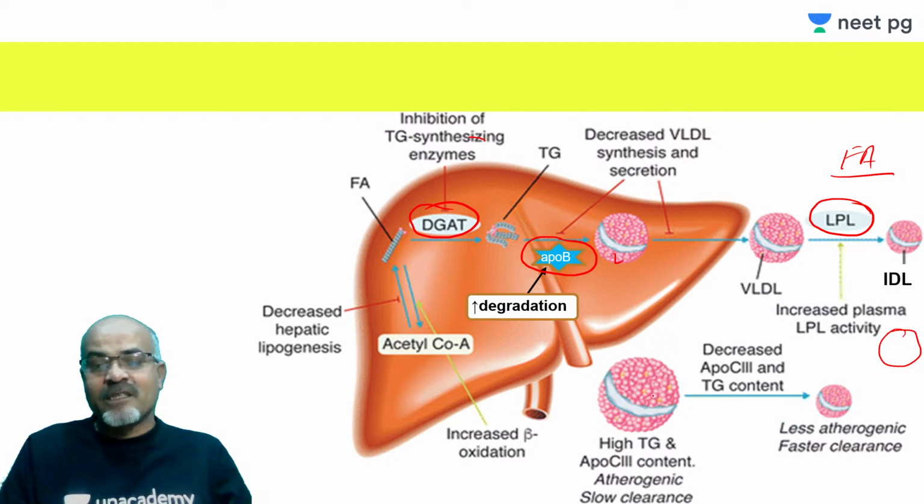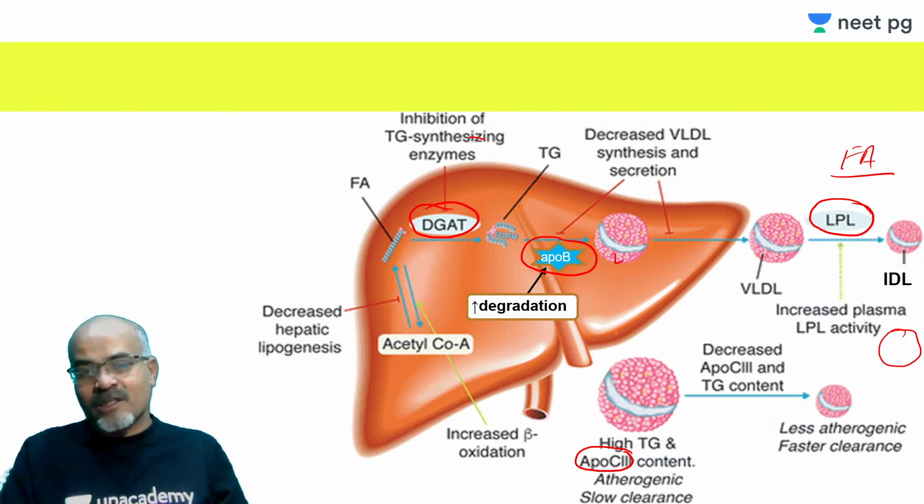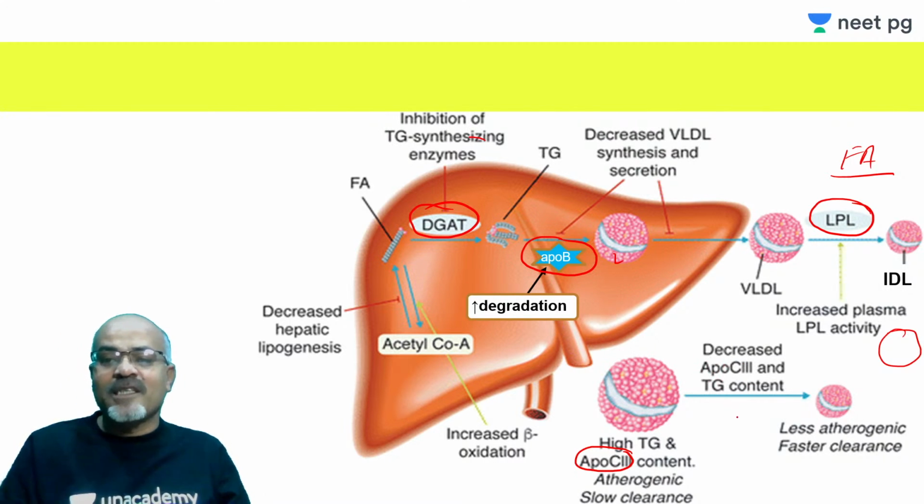And also with these drugs, these VLDLs which have high TG and ApoC3, I told you this ApoC3 is a protein which interferes with or delays the hydrolysis or clearance of triglyceride rich proteins. Because of all this, there is a decrease in ApoC3 and TG content, and that ultimately leads to less atherogenesis and faster clearance.